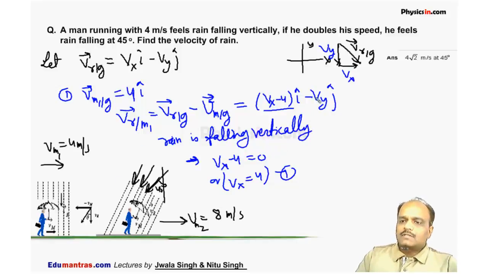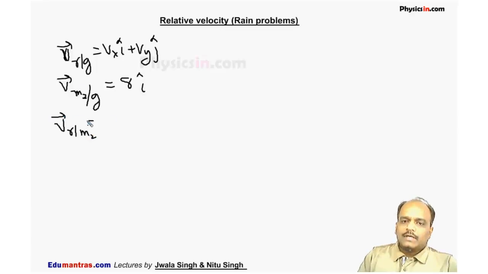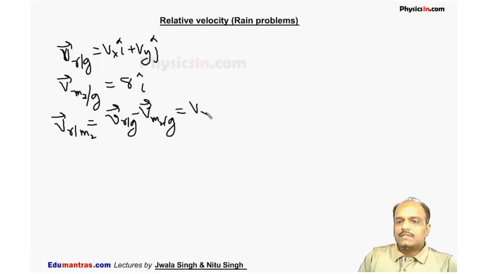Now if he doubles his speed, in the second case the man starts running with a speed of 8 meter per second along i cap, and he finds the velocity of the rain with respect to this man. Again I will write it: velocity of rain with respect to ground minus velocity of man with respect to ground. So this comes out to be (Vx minus 8) i cap minus Vy j cap.